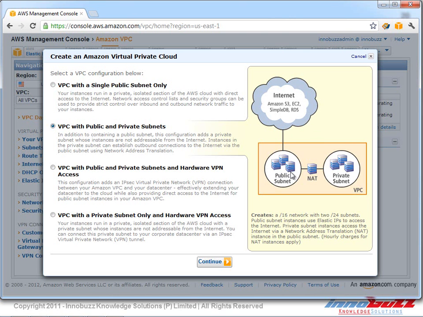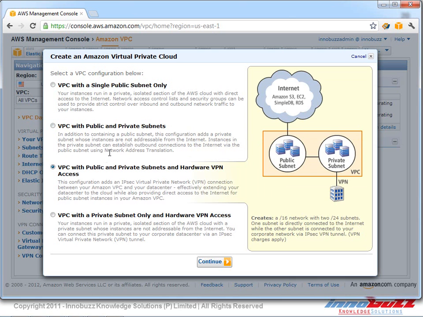The instances in a private subnet can make outbound connections to the internet via the public subnet and network address translation. We have a public subnet under our VPC, a network address translation system and our resources. All of this comes into the picture before incoming requests from the public internet are transferred to our resources in the virtual private cloud.